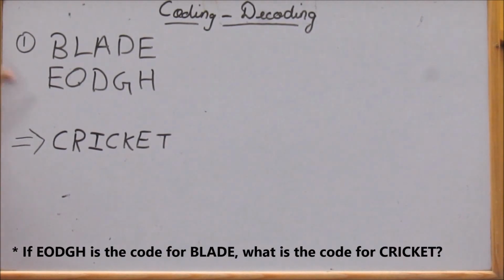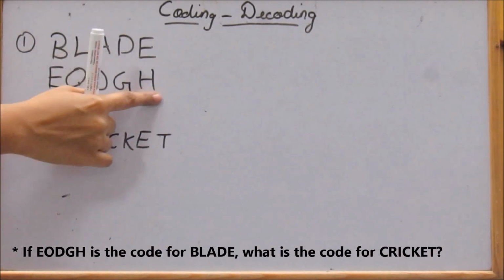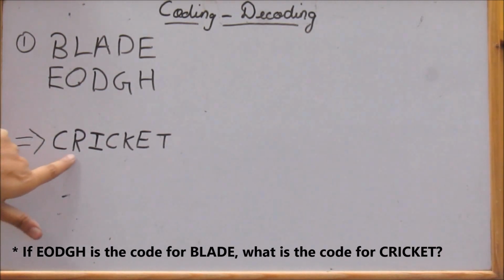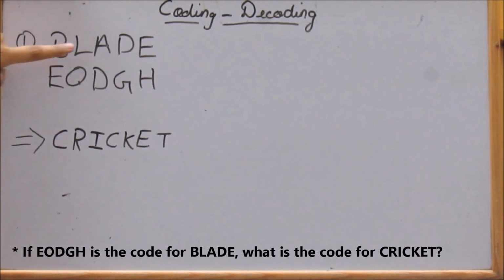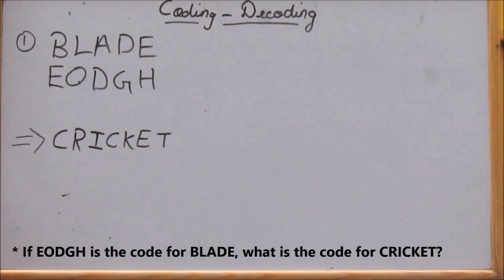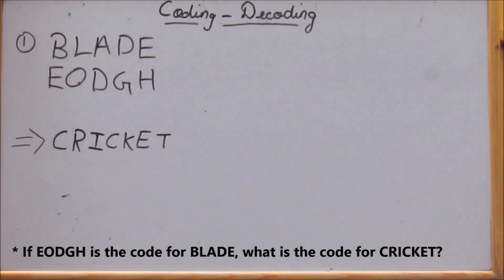In this question, EODGH is the code for BLADE. So what will be the code for CRICKET? Here we can see that B and E, D and G, and E and H are very close to each other in the alphabetical order. So what we have to do is count how many places E is away from B.